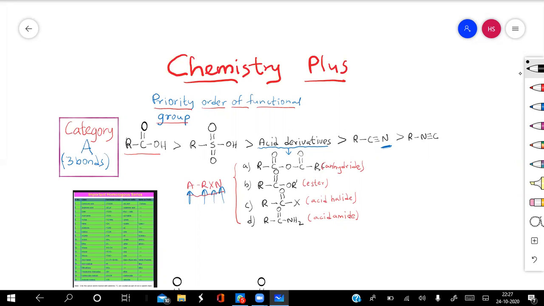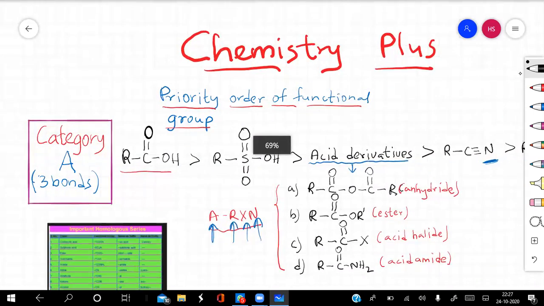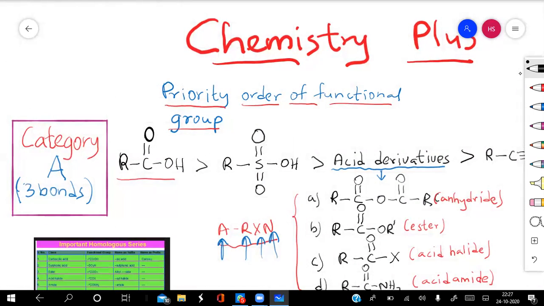In today's video, we are discussing the priority of the functional group. It happens many times that in an organic compound we have two or more different functional groups present in it, and then it sometimes becomes difficult to know which functional group has higher priority.